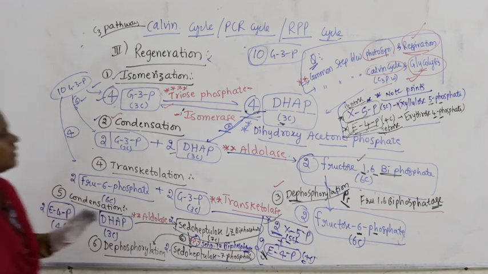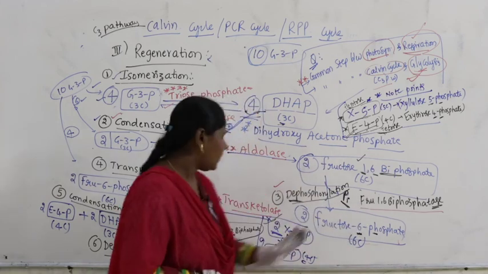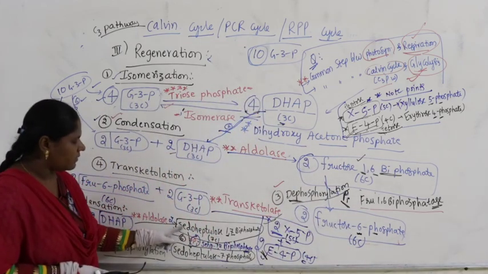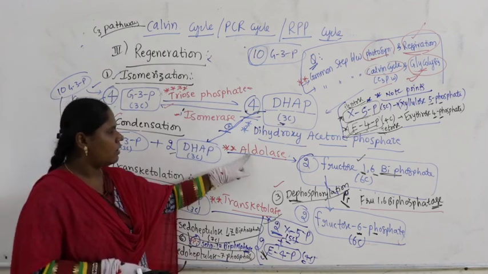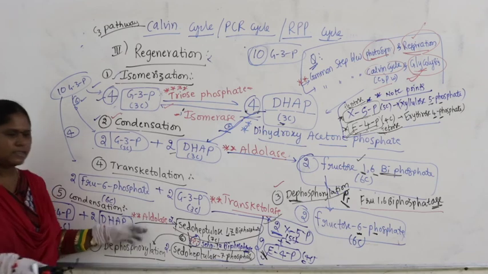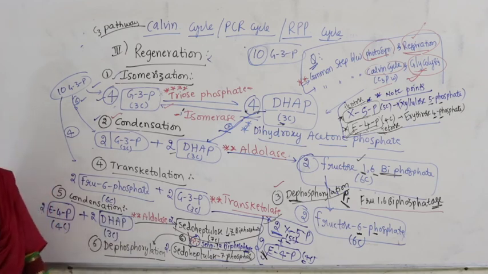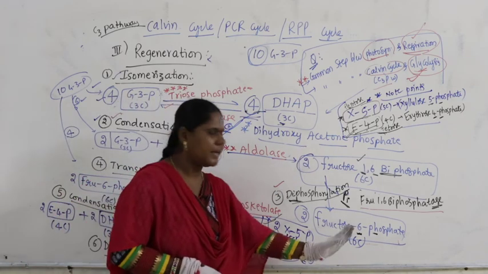Guys, if you write 1,6 bisphosphate to phosphate aside, and here also if you write 1,7 bisphosphate to phosphate aside, then you will see aldolase, next transketolase, next aldolase, and the next enzyme will be transketolase, provided when you are practicing you write this as a side reaction.